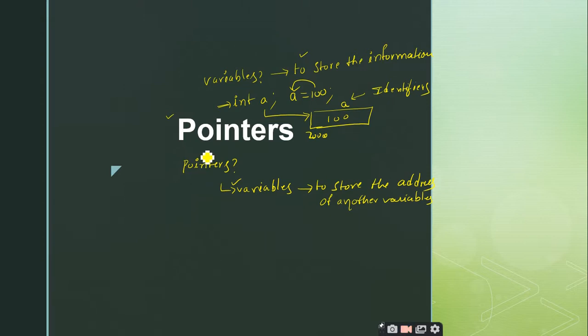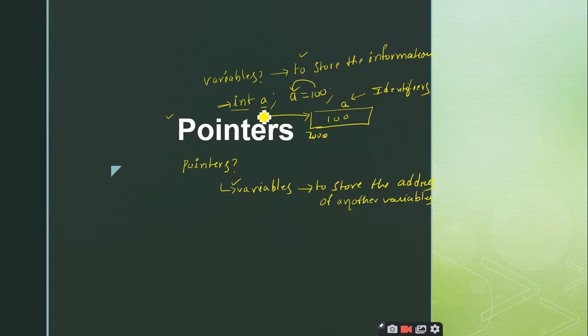In a similar way, when we want to make use of any concept in the C programming language, you have to declare that particular variable first. If I want to make use of the value 100, since 100 is an integer, I should have a variable to store 100 inside the memory, right? For that purpose, I have used the declaration int a, where a is a variable. All these things you know. Similarly, when you want to make use of pointers, the first thing you have to do is declare those pointers, right?